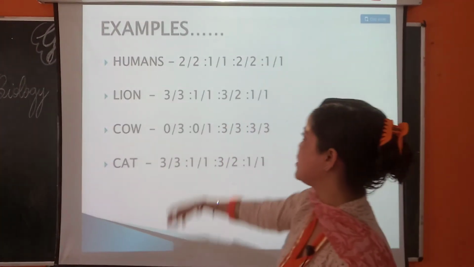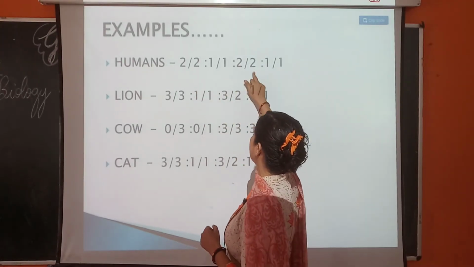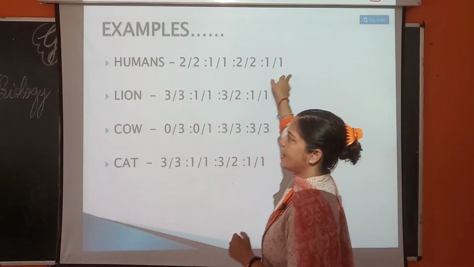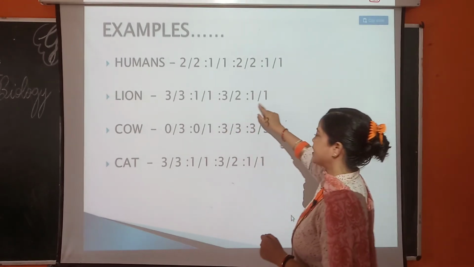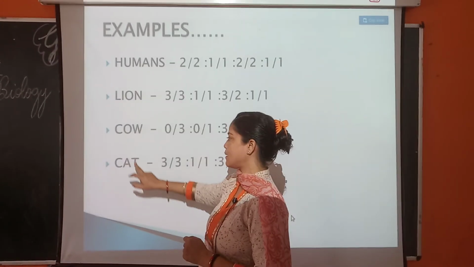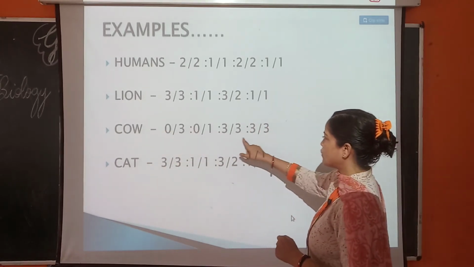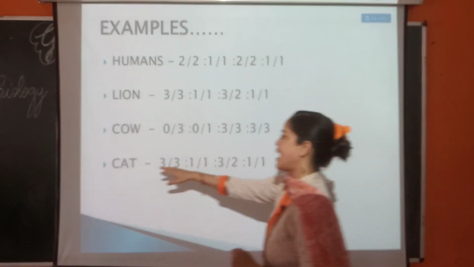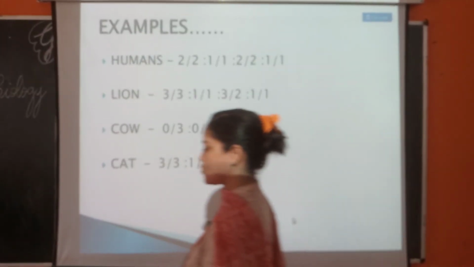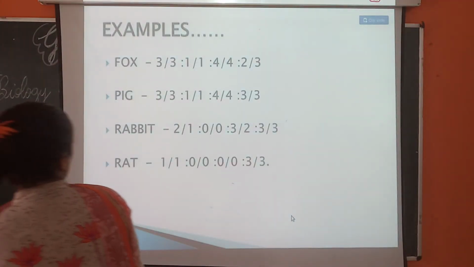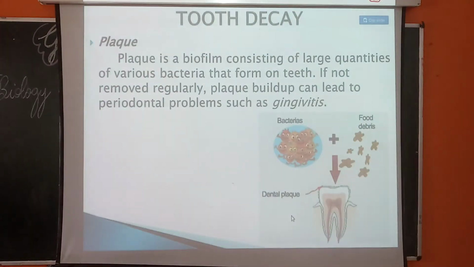So, examples: in human beings it is 2 by 2, 1 by 1, 2 by 2 and 1 by 1. In lion it is 3 by 3, 1 by 1, 3 by 2 and 1 by 1. Some more examples about cow and cat are given. Cow: 0 by 3, 0 by 1, 3 by 3, 3 by 3. And cat: 3 by 3, 1 by 1, 3 by 2 and 1 by 1. Some more examples are given regarding fox, pig, rabbit and rat.